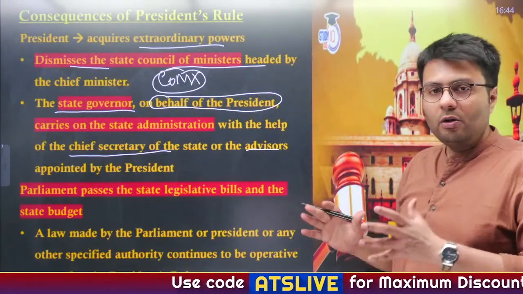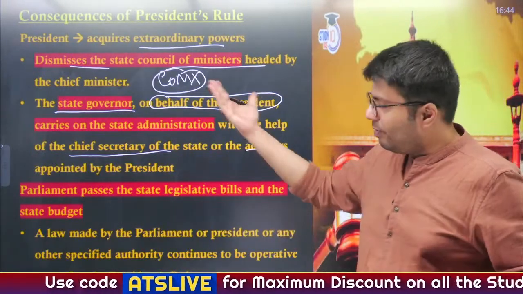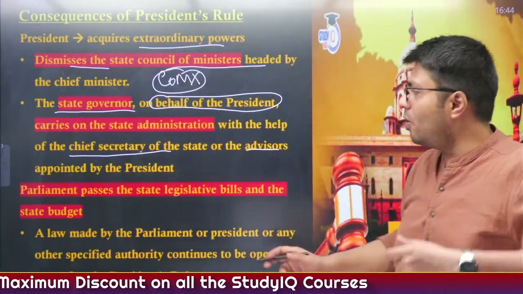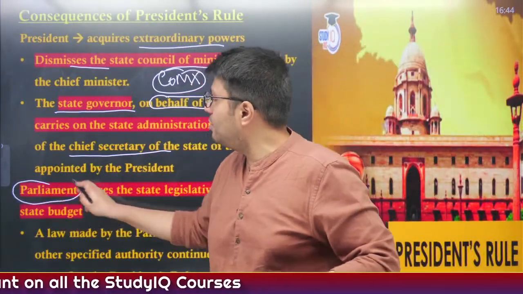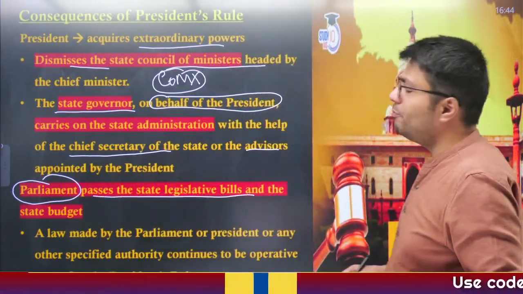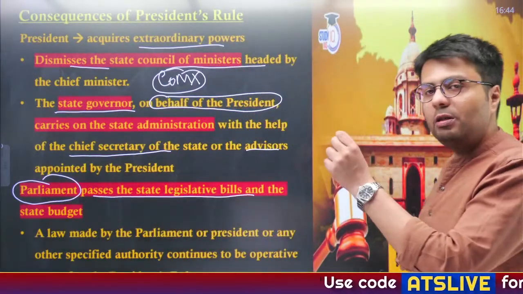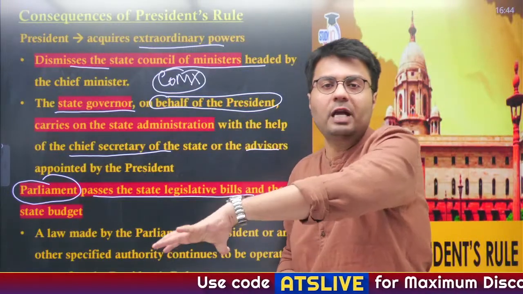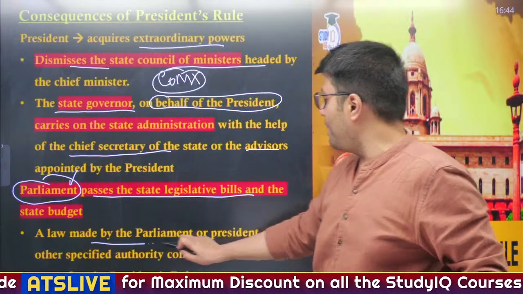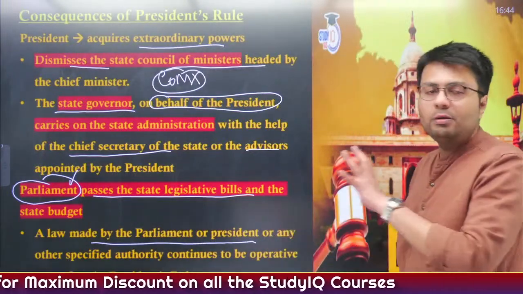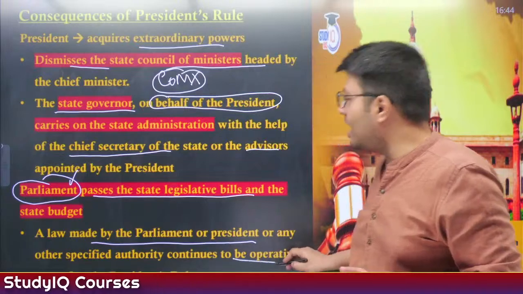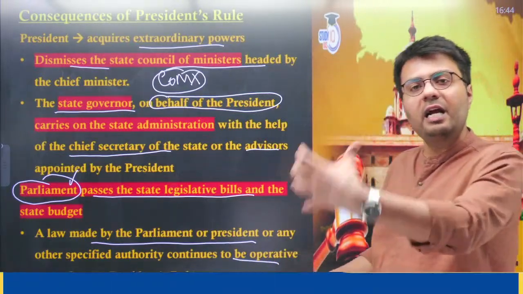Now, the passage of any law of the state in which the president's rule is applied is the responsibility of the Parliament of India. So, parliament passes any state legislative bill and state budget. And any law which is made by parliament or president and any other specified authority at the time when president's rule is in application will continue to be operative even after the end of president's rule.